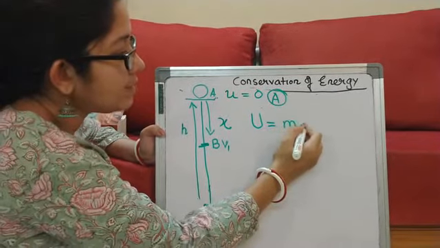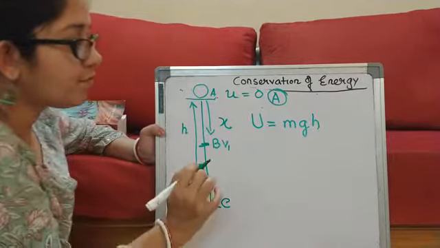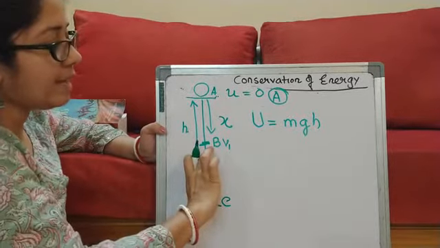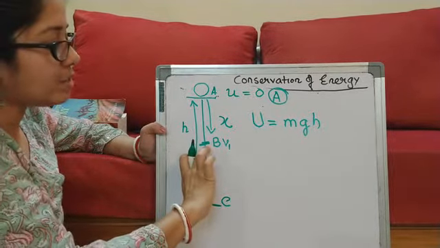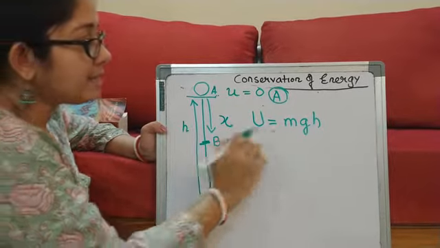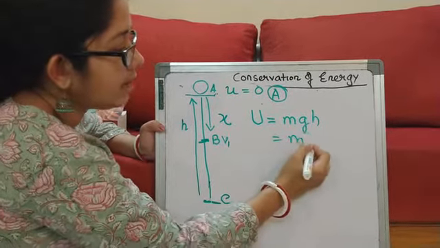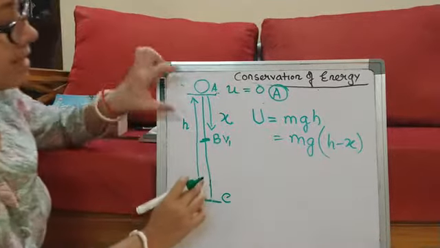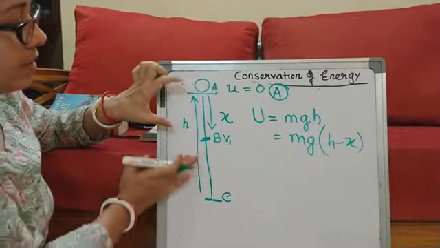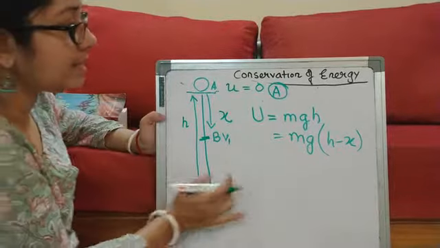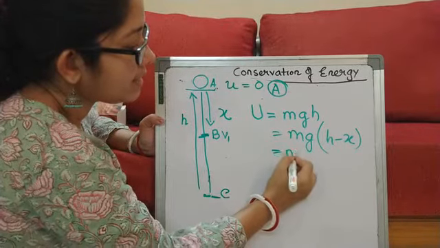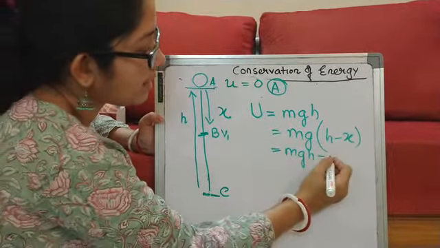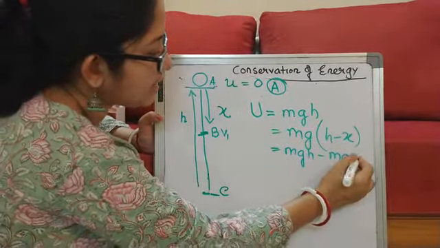We know mgh is the formula, but what is the height now? This much is h minus x, so I will write mg(h minus x), that is mgh minus mgx.